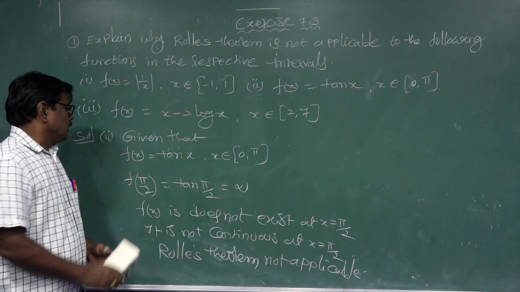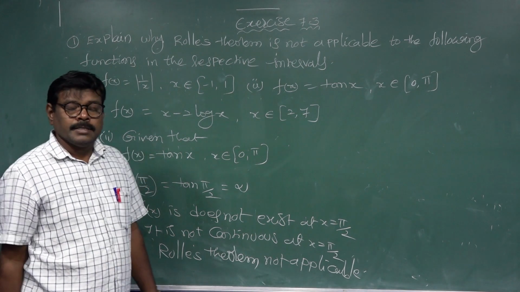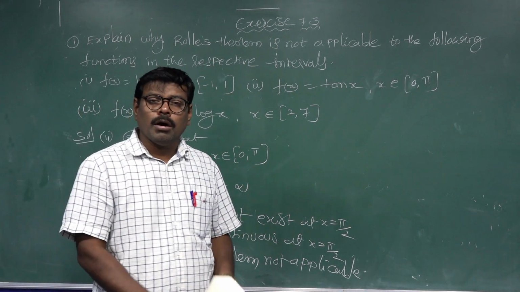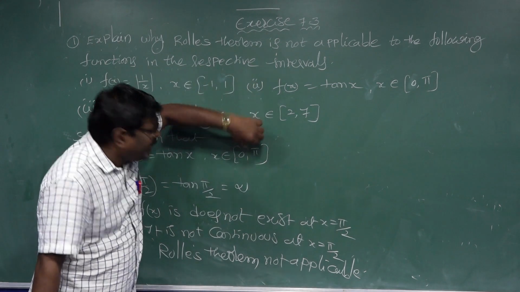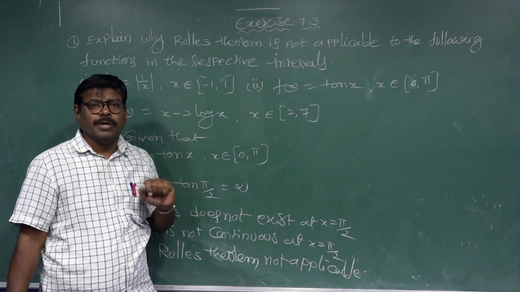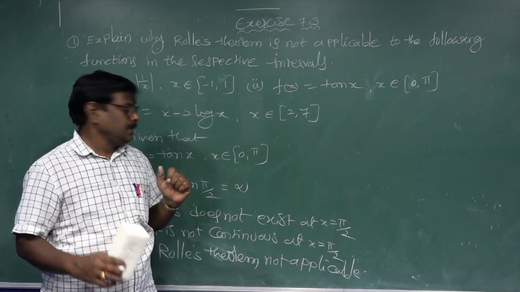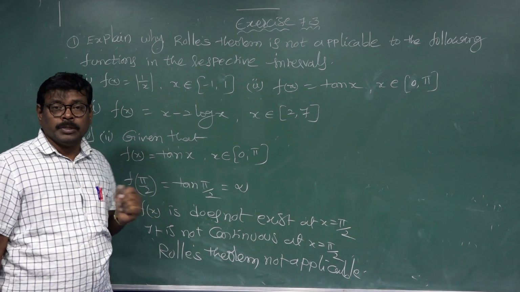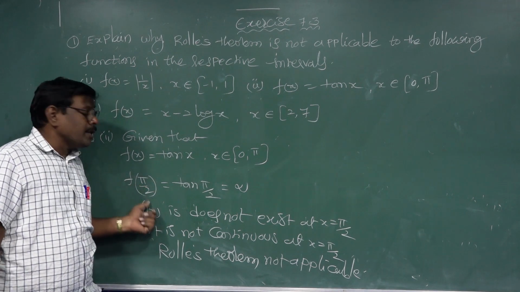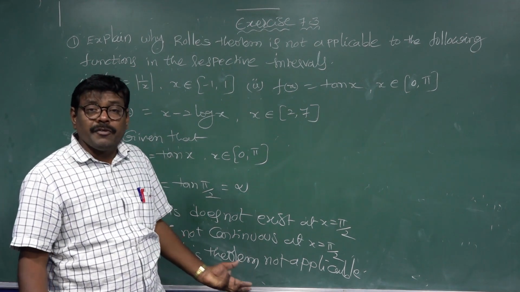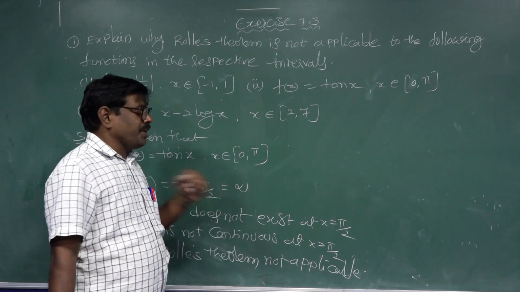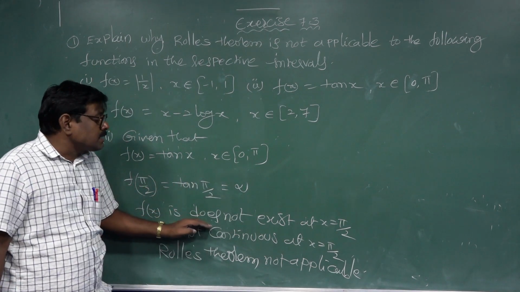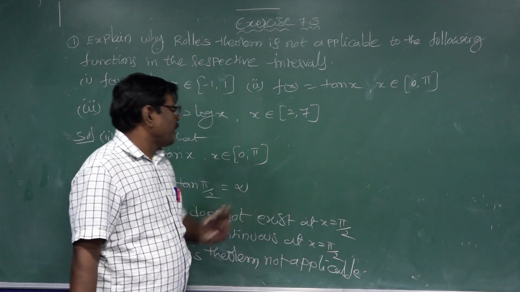Next, f of x equal to tan x, x belongs to [0, pi]. Any value between 0 and pi exists, for example x equal to pi by 2. The f of pi by 2 equals tan pi by 2, and tan pi by 2 is infinity. So f does not exist at x equal to pi by 2.